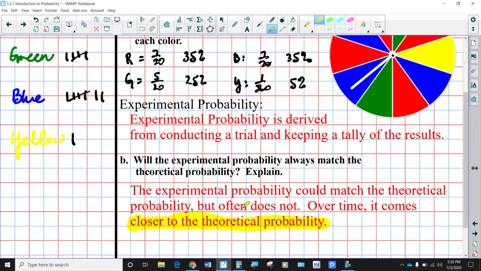Okay? So what people do is, when you're not quite sure what the model is, you're not quite sure how to find the probability, but you know how to conduct an experiment, you can run this simulation 10, 20, 100, 1,000, a million times. If you've got a computer, you can just have it keep a tally of everything; the computer can do it in a split second. After a million times, your percents are going to work out pretty much exactly to the theoretical probability. And so that's a lot of times how people figure out theoretical probability, by running simulations and doing experimental probability.